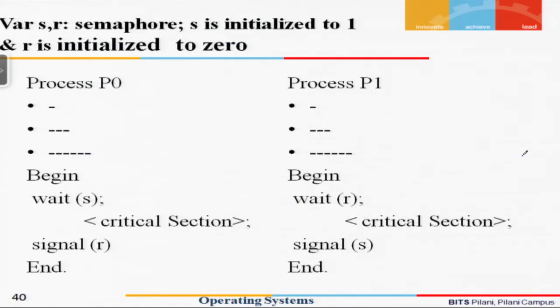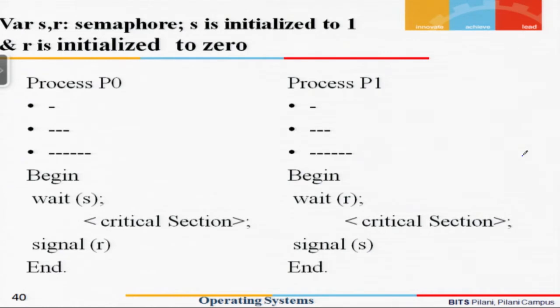Let us look at another example. Let us see the implementation if we have two processes, process P0 and process P1, and we want them to execute in a certain order. How do we formulate the solution?